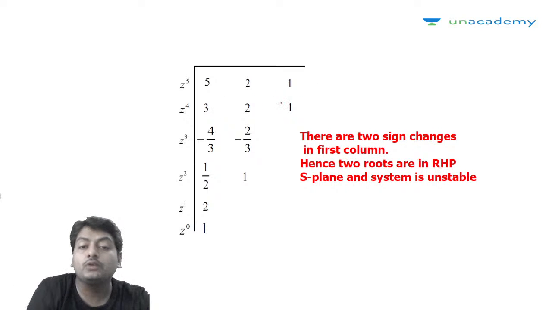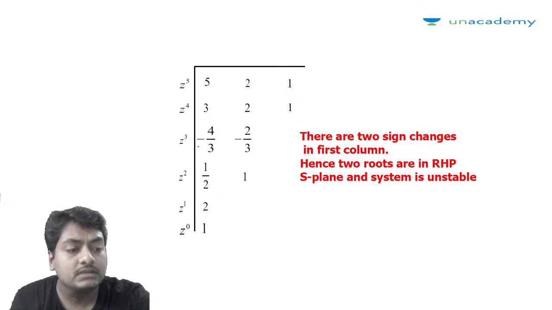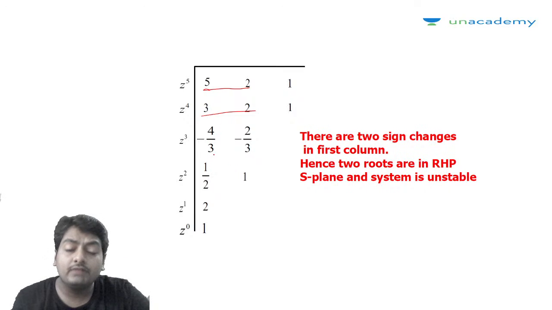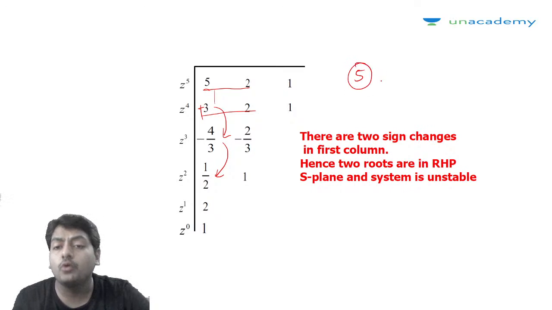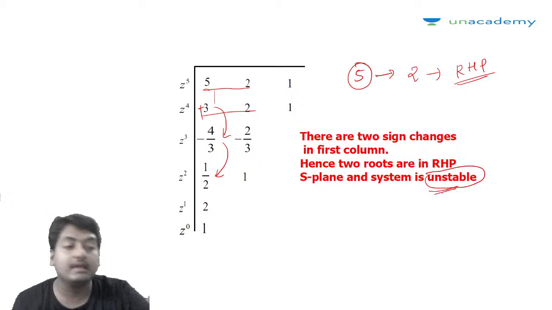5 to 1, 3 to 1, it has eliminated the concept of the first element becoming 0, because now the first two elements are not common, 5 2 and 3 2. So this is not going to become 0. If it is not going to become 0, then the next row elements can be easily determined, right? So we have determined the next row's elements, and now you can see that there are sign changes, plus 2 minus and minus 2 plus. So two sign changes. So out of 5 poles or 5 roots, 2 of the roots are lying in the right half of the s plane. That means the system is unstable. That is how the stability can be determined.